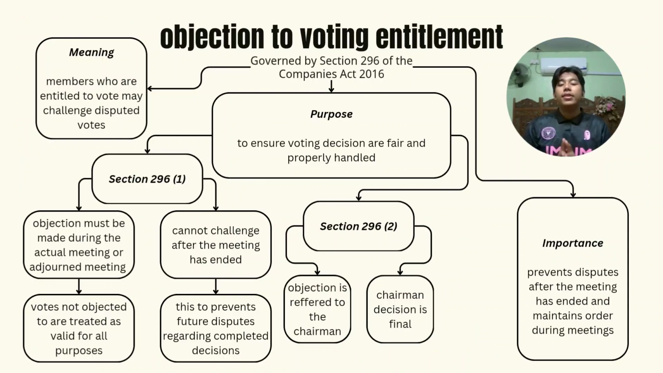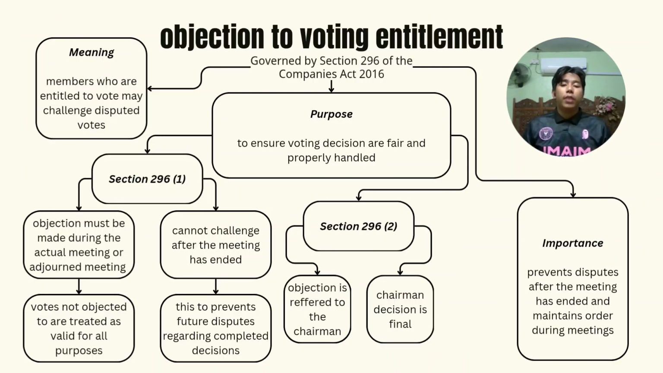handled. This section is also important because it prevents disputes after the meeting has ended and helps maintain order during meetings. Under Section 296, subsection 1, any objection regarding voting entitlement must be made during the actual meeting or during an adjourned meeting. This means members cannot wait until the meeting has ended to raise objection.